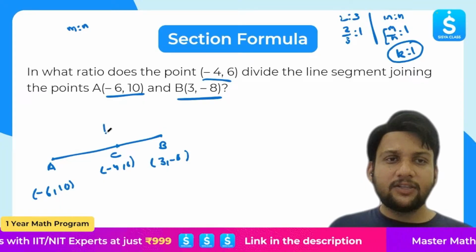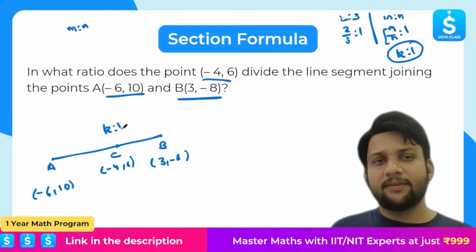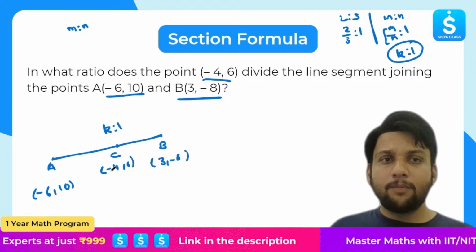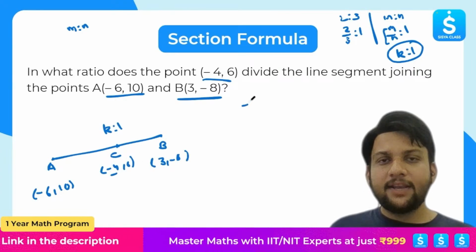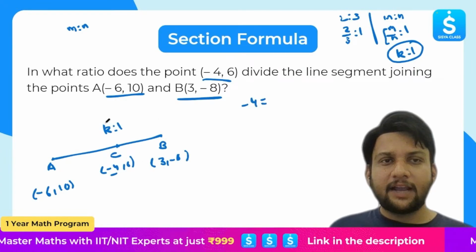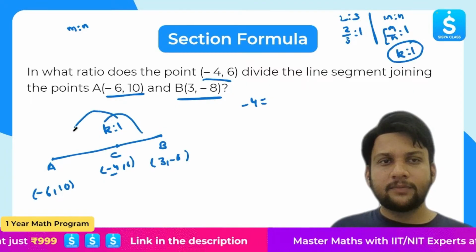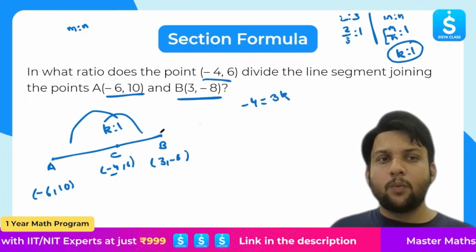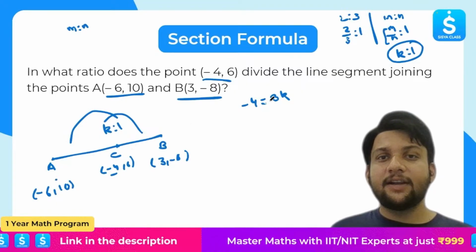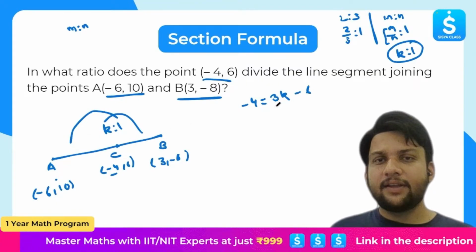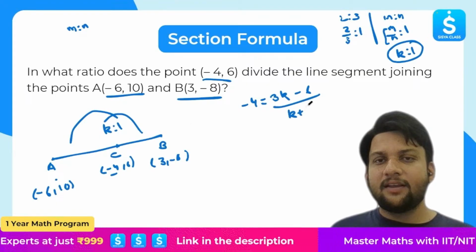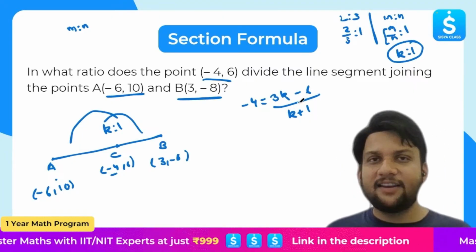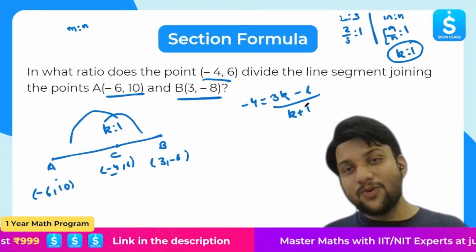So if we assume the ratio is k is to 1. Next, same thing. This time we will do the opposite. So what we know, minus 4. Minus 4 is equal to, again, use the arrow. So k multiplied by 3, I will get 3k. 1 multiplied by minus 6, I will get minus 6, over k plus 1. And the beauty of this formula, only one equation is required. Done. We don't have to do two equations.